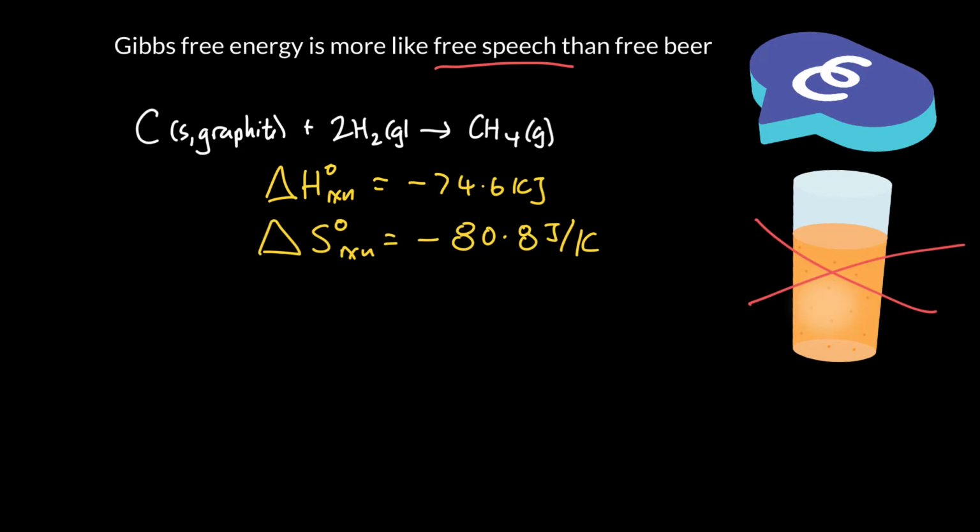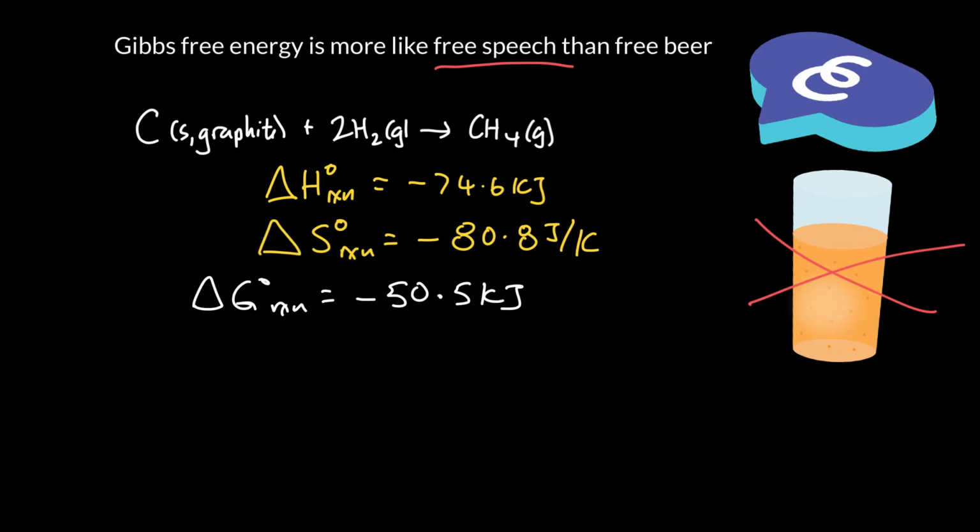So we have to pay the second law tax. We have to increase the entropy of the universe. So we can't just use all that heat to do whatever we like. We've got to use some of it to pay the universe's tax. So we calculate ΔG of reaction, which is a sign of whether the reaction will go or not. And at 25 degrees C, you should be able to calculate this is minus 50.5 kilojoules.